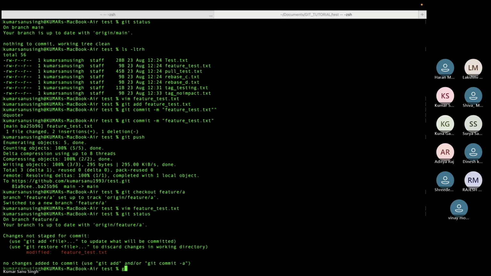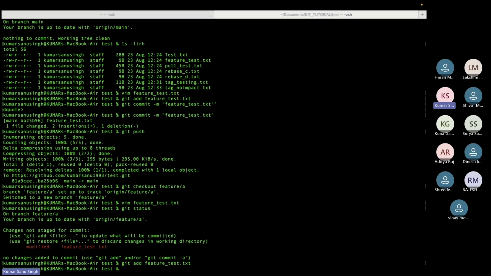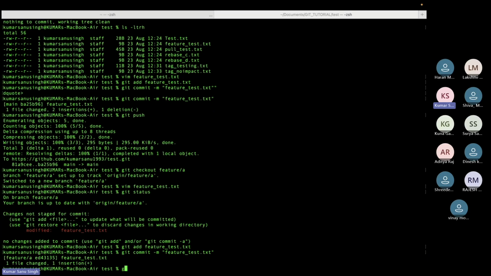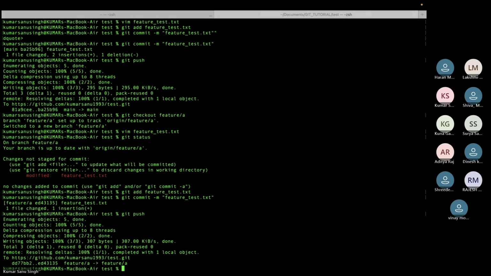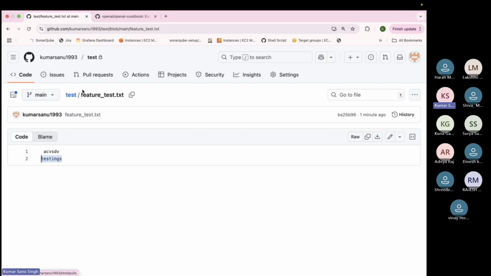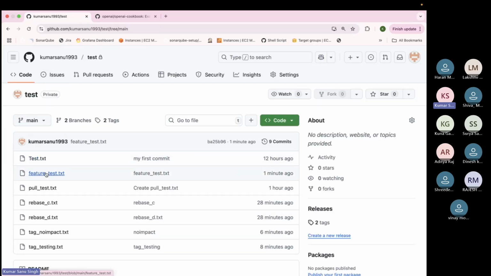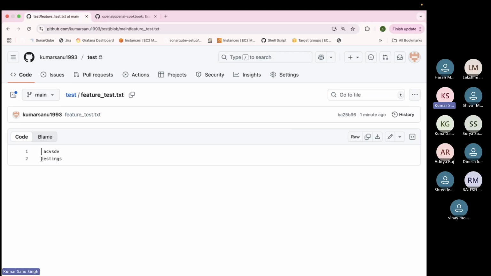Git status. Now I will do git add because I'm not sure who has made what changes in the main. I did not do git pull also, right? So neither did I do git pull nor did I check what changes are there. Now I will do git commit -m feature_test.txt, and git push. So now in this branch also we have a push. So both the files got pushed in both places, correct? In main branch we have testing, and in feature/a we have written understanding conflict.